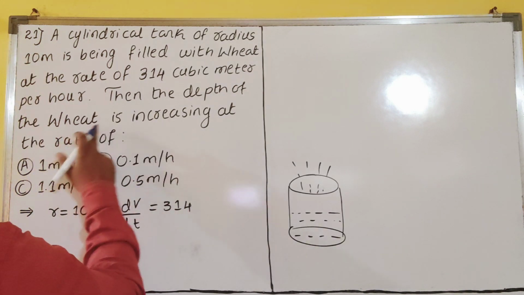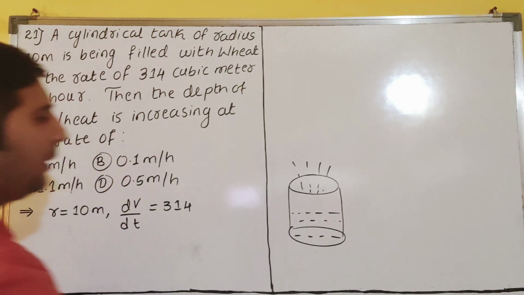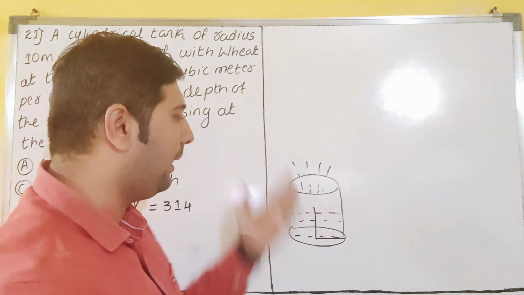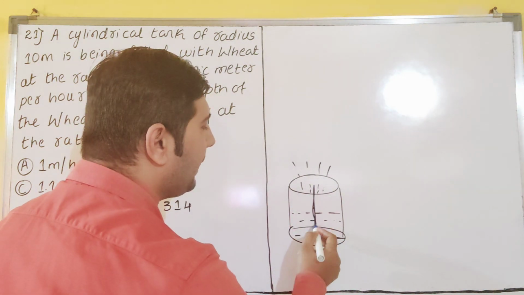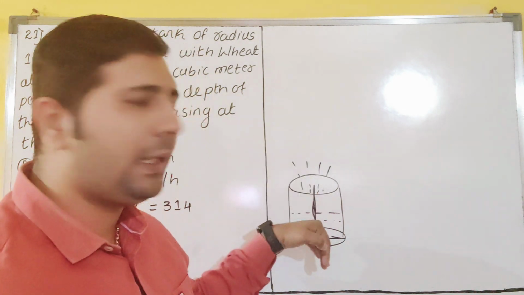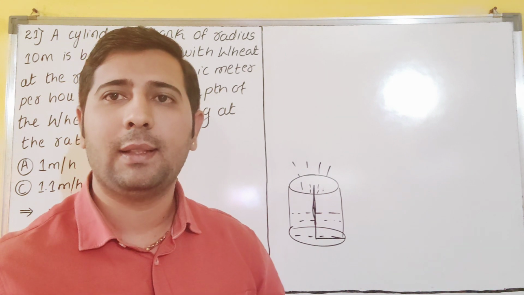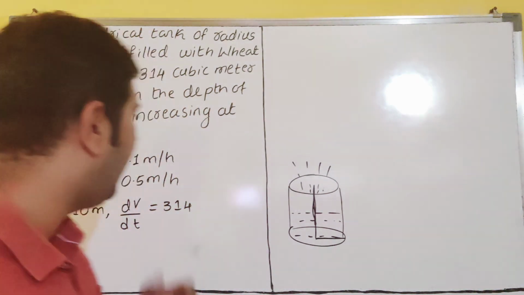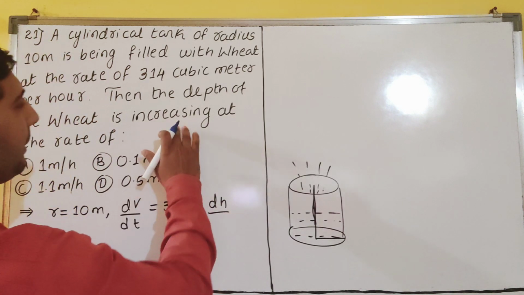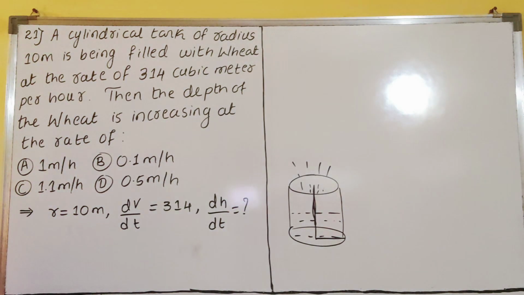Understood? So now, the depth of the wheat is increasing at the rate of. So what will be the height? Depth they are asking is height. How much is this height increasing? They are asking, dear students. If you are putting wheat per hour inside the cylindrical tank, how much will its height increase? Got it? This is the question. Height is increasing means again derivative, dear students. Increase means change, and change means derivative. dH by dt I have to find, dear students.